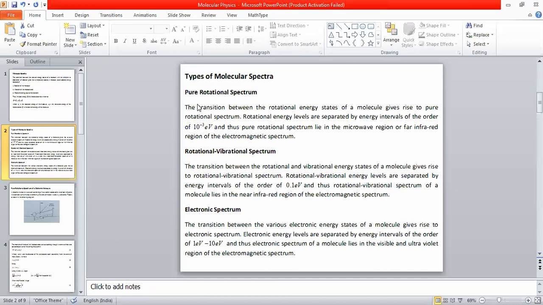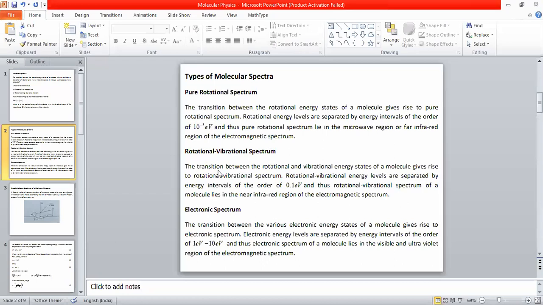We shall discuss pure rotational spectrum a little later. Now the second one, rotational vibrational spectrum. I have already told you molecules not only undergo rotation, they also undergo vibrations, so we have one more set of energy levels, vibrational energy states.